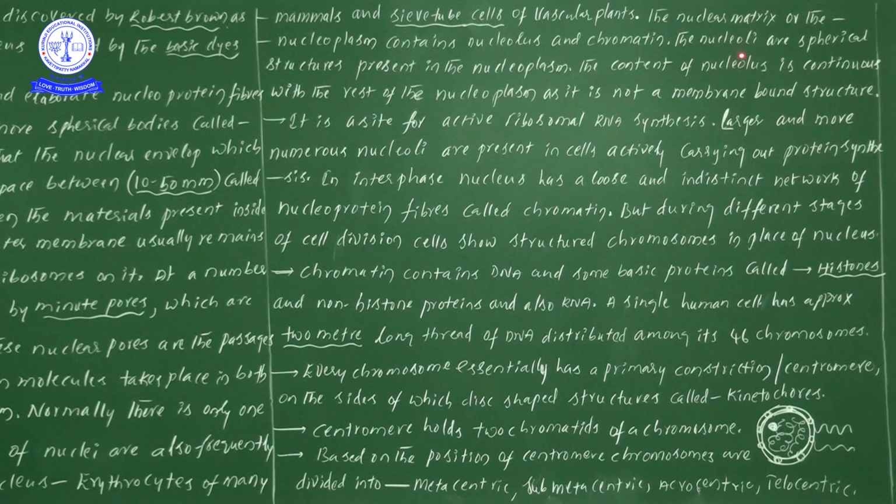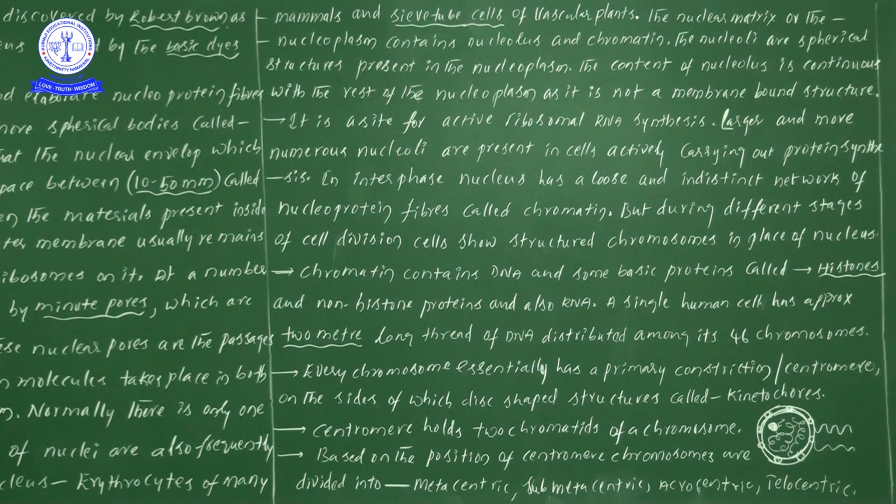Next, the nucleoli are spherical structures. Suppose in one particular diagram you observe a small ball-like structure, that is the nucleolus. That particular ball is a spherical shape, like a zero. Spherical structures are present in the nucleoplasm.